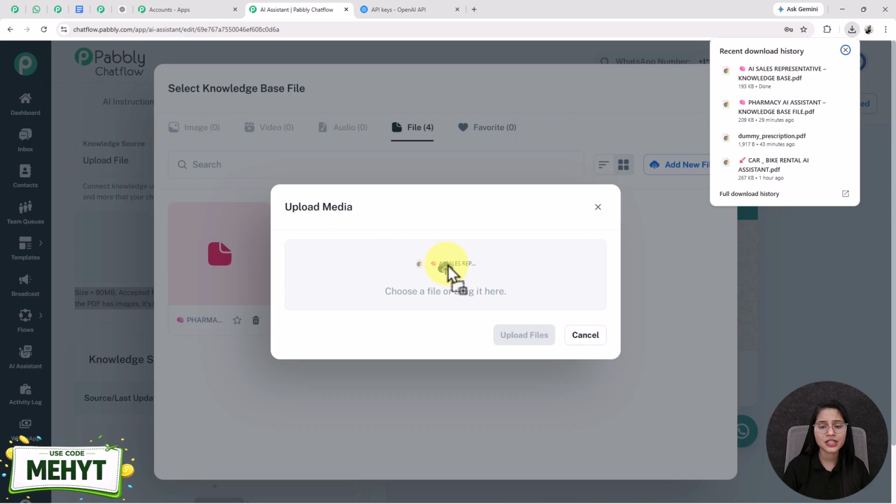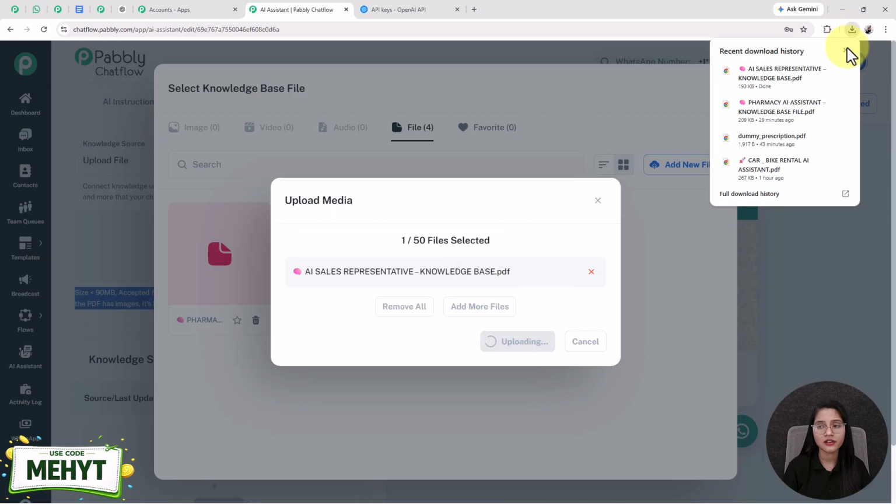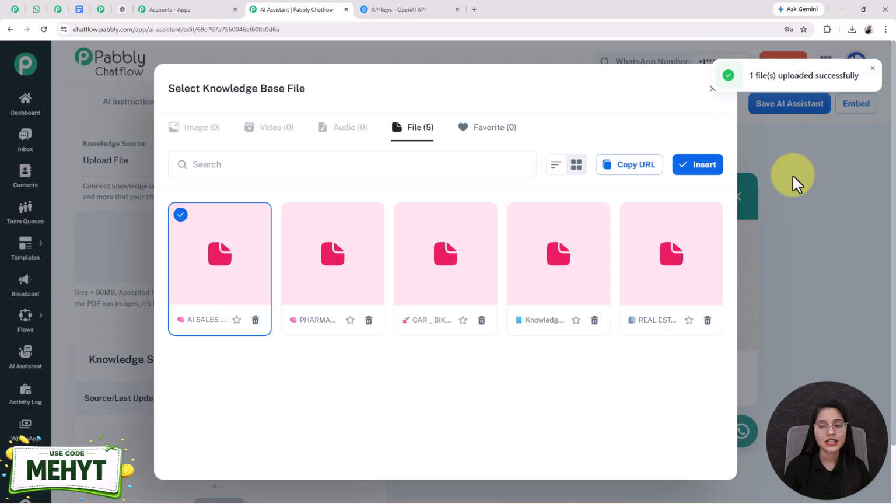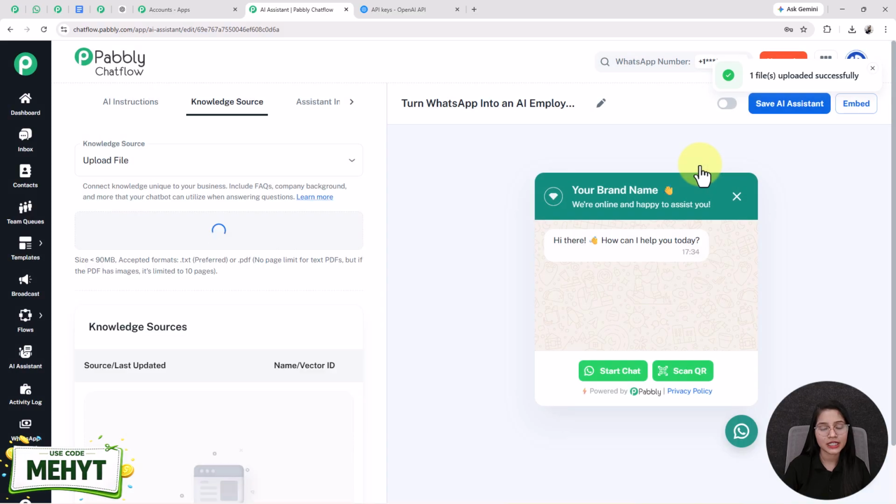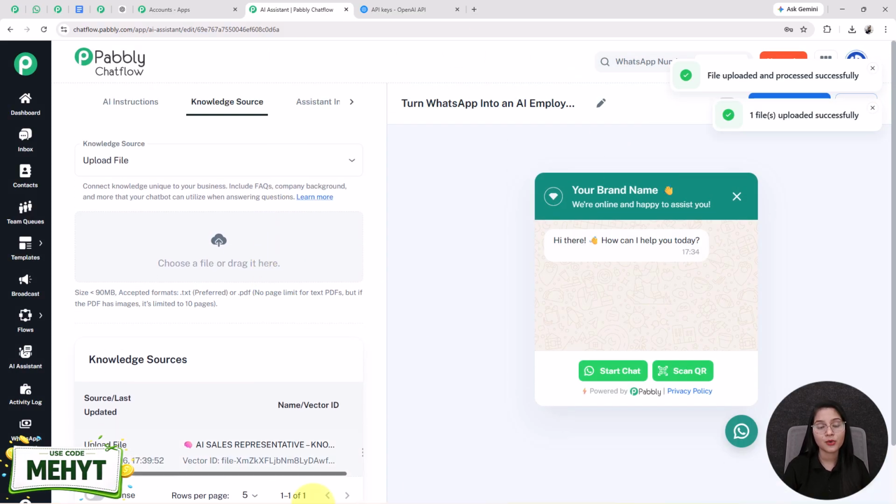After that, just simply dragging and dropping this file here. See, the file is uploaded. Next, I'm selecting it and clicking on this insert button. So this is how easily you can upload the knowledge base file. Now the next one is the